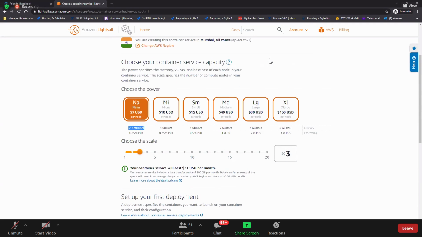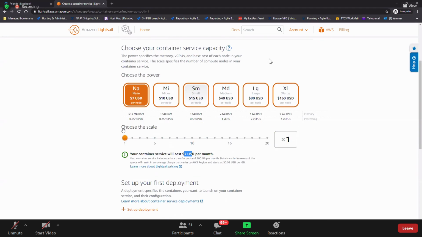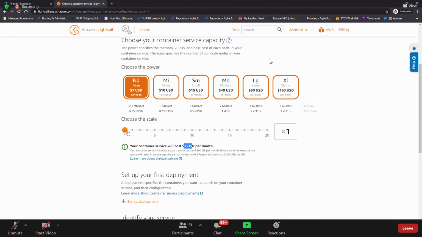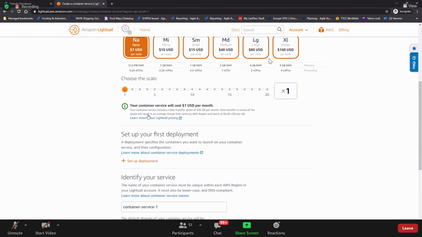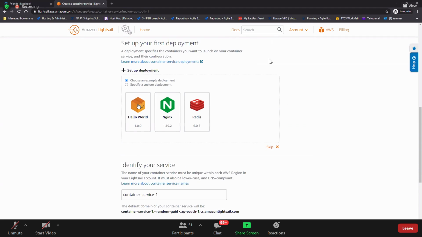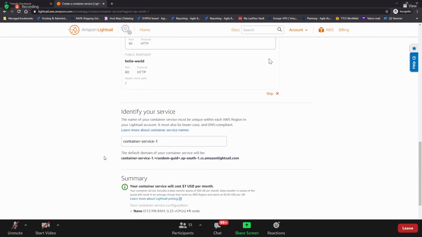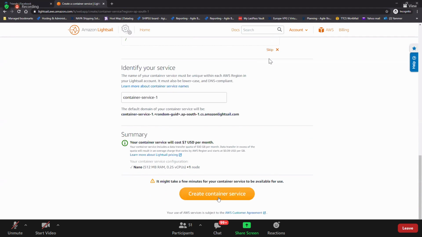How many containers do you want to launch? You just mention it and then set up deployment. You want to have some hello world or whatever it is. This is your container name, and then create your container service.